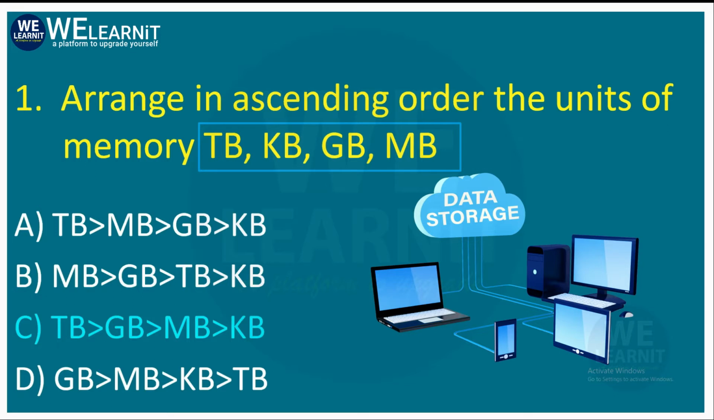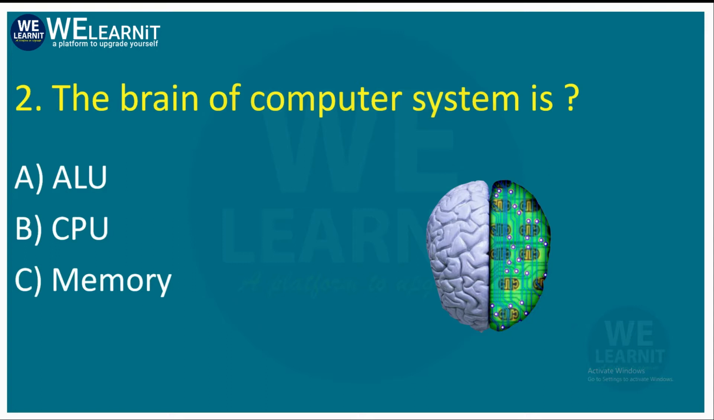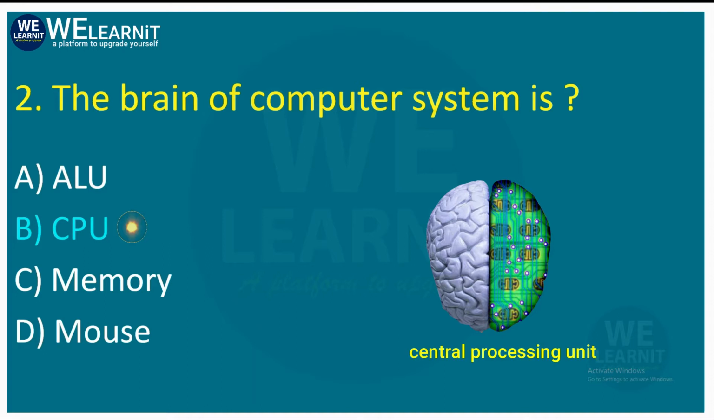Let's go to the second question. The brain of computer system is, your options are ALU, CPU, memory and mouse. The correct answer is CPU, known as Central Processing Unit.